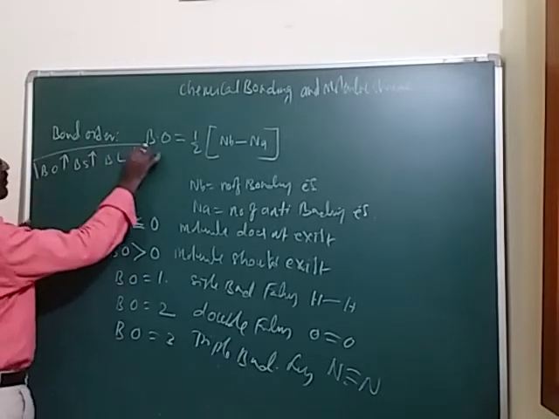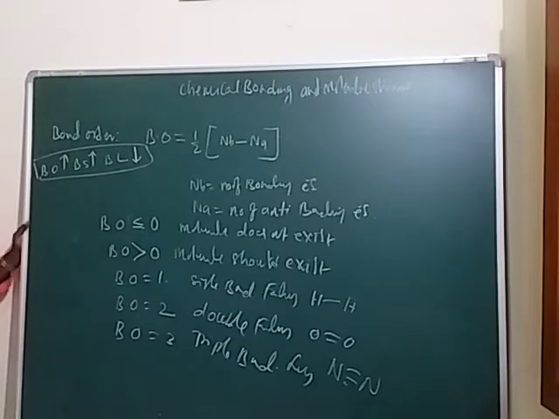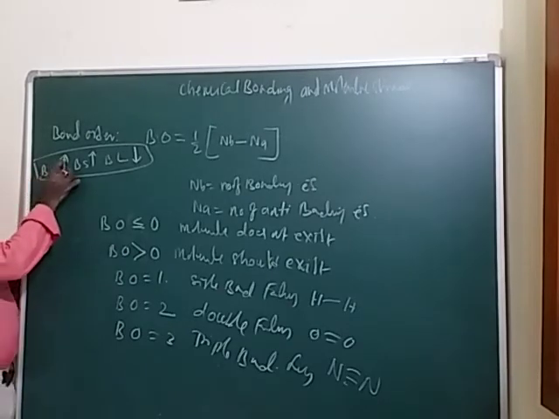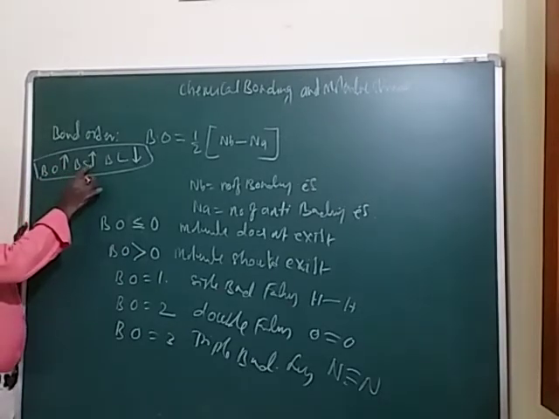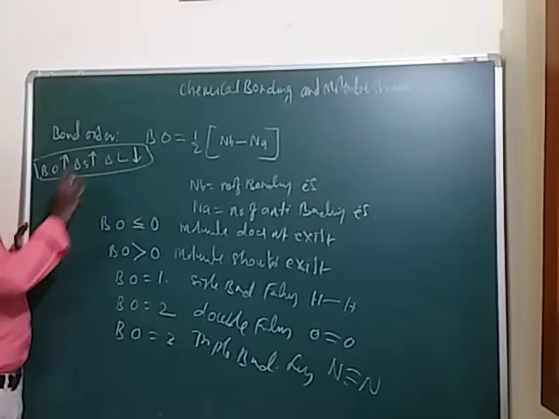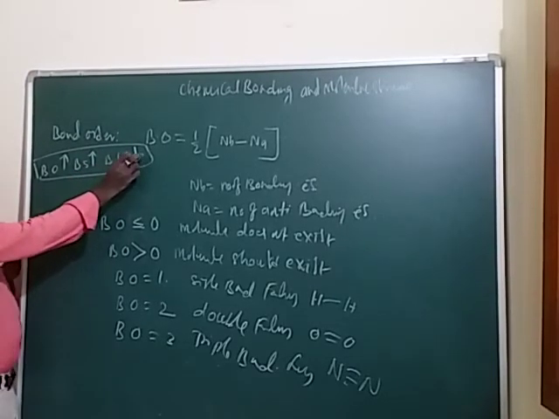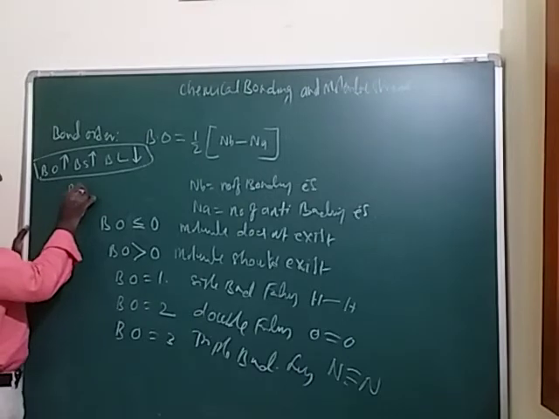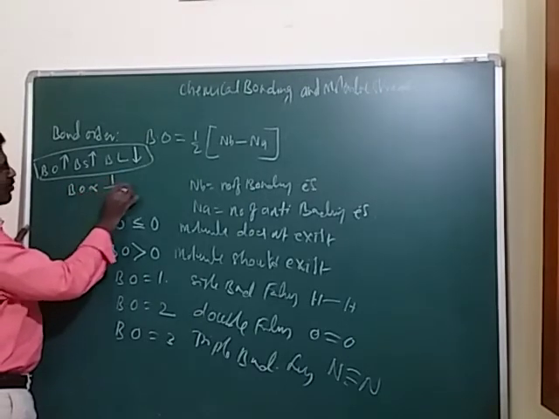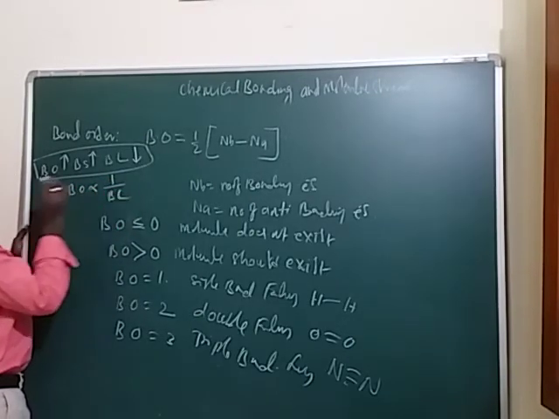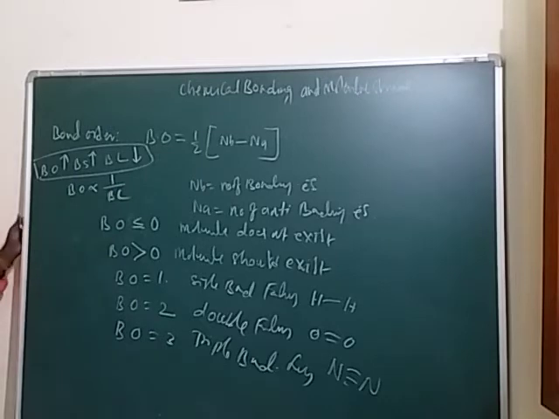Okay students, so this is the property of that one. Bond order increases, bond strength also increases. When the bond strength increases, bond length decreases. Now that means bond order is inversely proportional to the bond length.